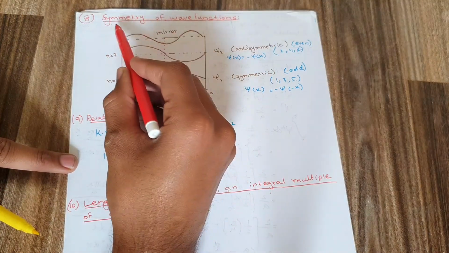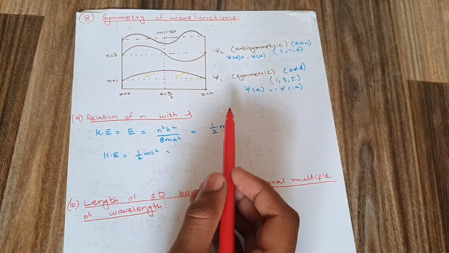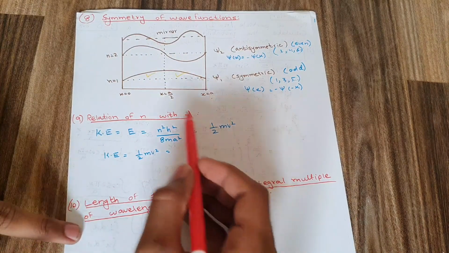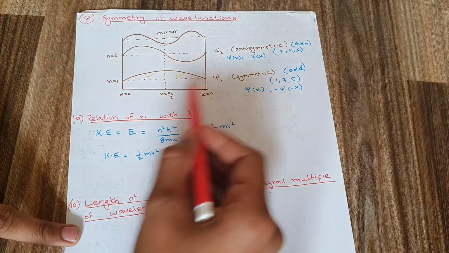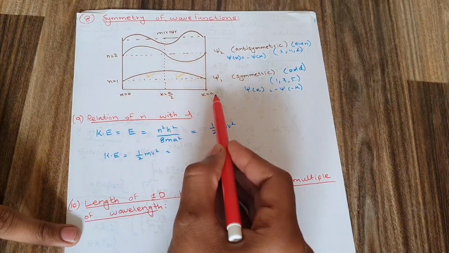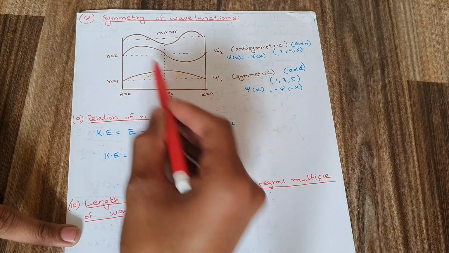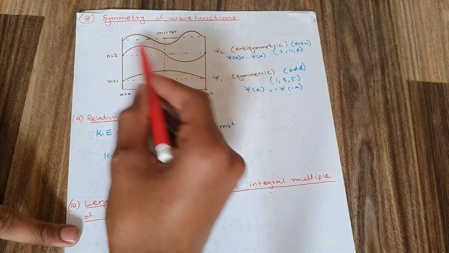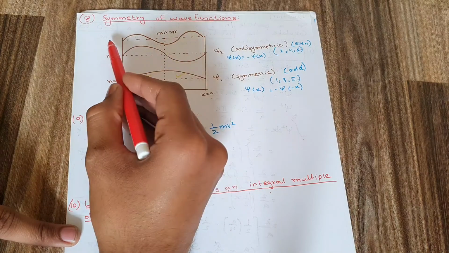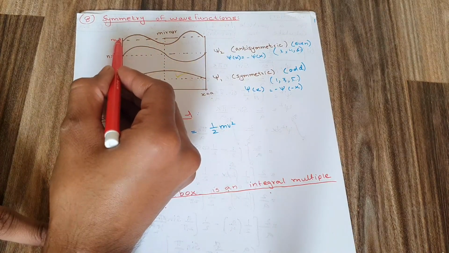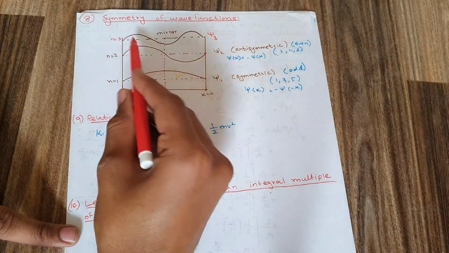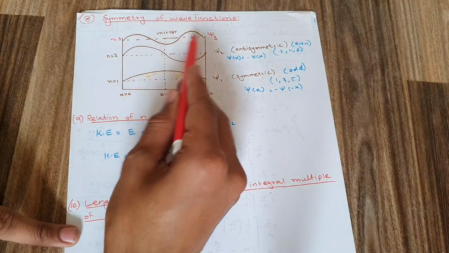What does it mean to have symmetry in wave function? First of all, consider this diagram, in which I have drawn psi along with the distance from x equal to 0 to x equal to a. As you can see, for psi 1 I have a single crest, for psi 2 I have a crest and a trough, and for psi 3, n equal to 3, I have a crest, a trough, and again a crest.